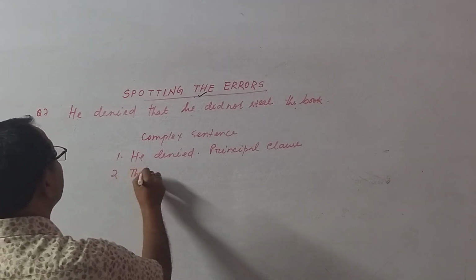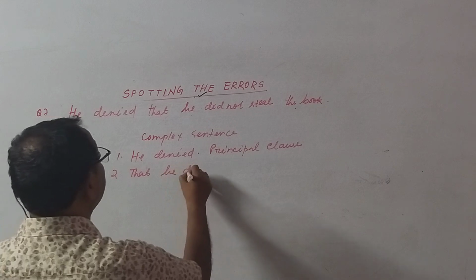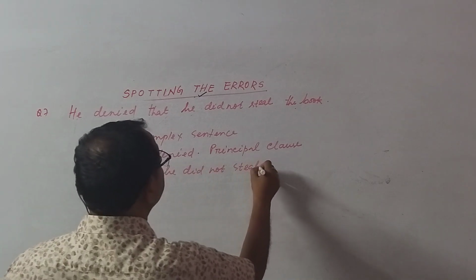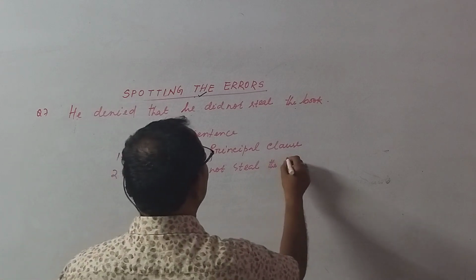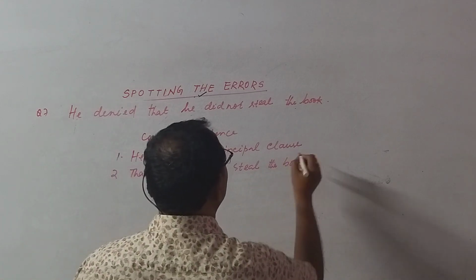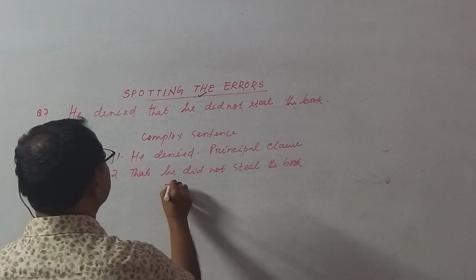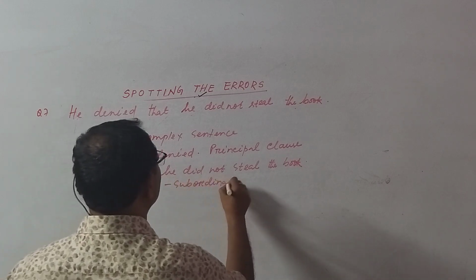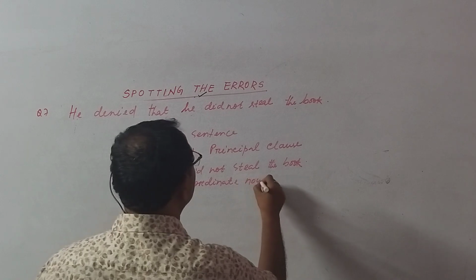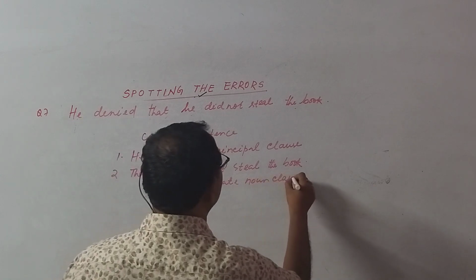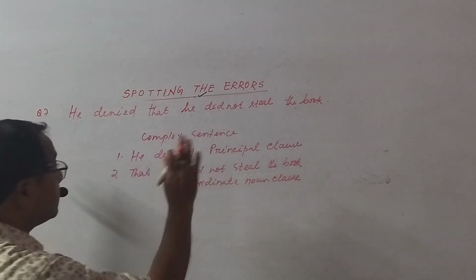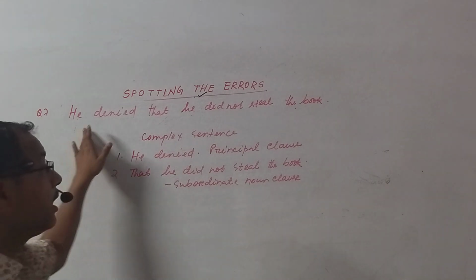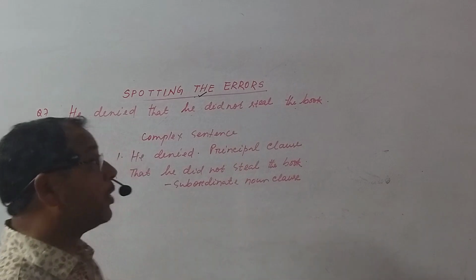That he did not steal the book. This is the subordinate noun clause. So this sentence has two clauses. One is principal clause, another one is subordinate clause.